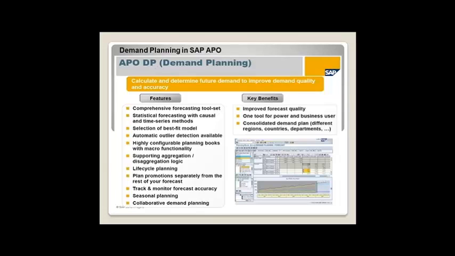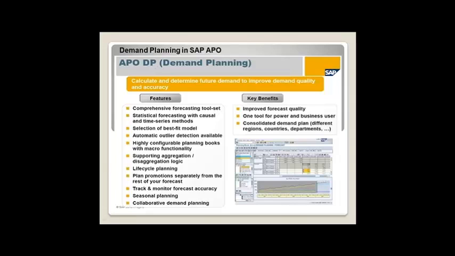Okay, so basically the demand planning tool is going to do the statistical forecast, and it is going to support the other functionalities like aggregation, disaggregation, life cycle planning. Anyway, all these things will be covered under separate slides in the same presentation. So the key benefits: it will improve the forecast quality compared to other tools.